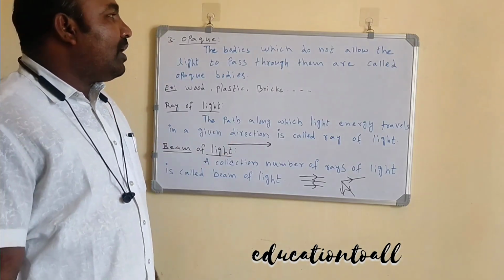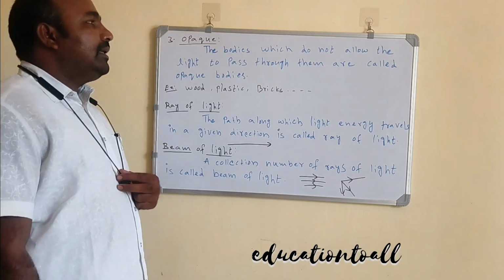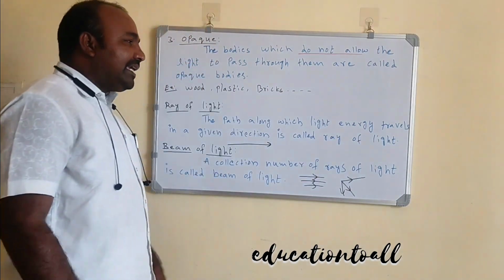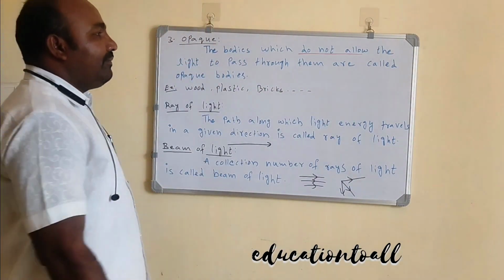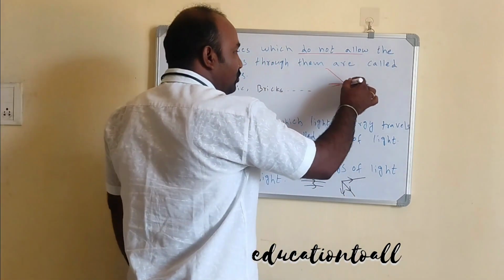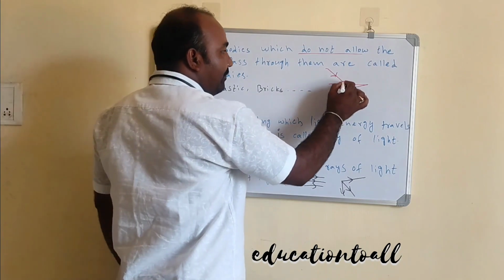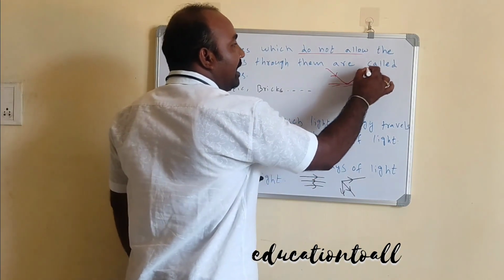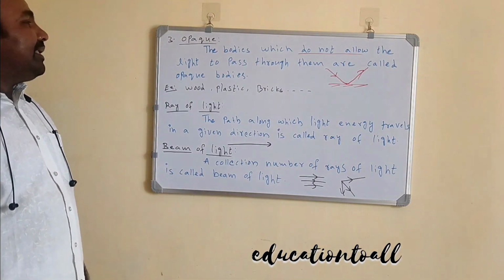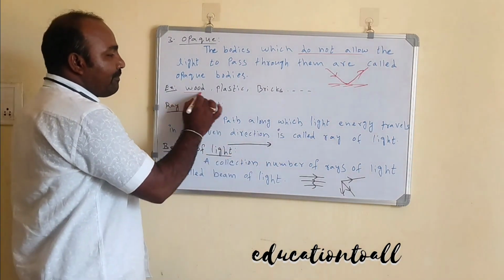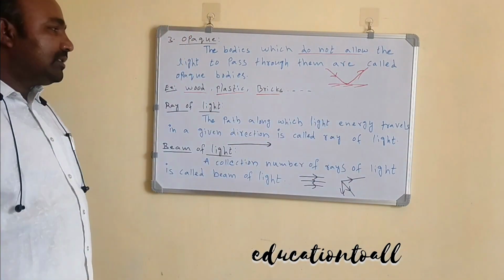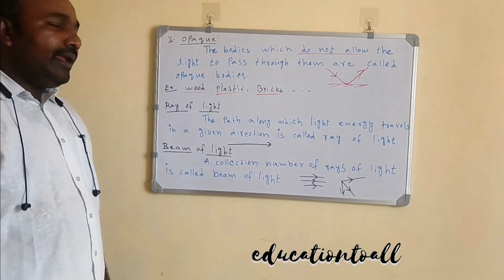Next, the third one is the opaque medium. The bodies which do not allow light to pass through them are called opaque bodies. For example, if we take a mirror, light cannot travel through it. The light rays fall onto the mirror, and at that point it reflects the light completely. So it is called an opaque medium. Examples of opaque media are wood, plastic, bricks, walls, electric poles and trees.